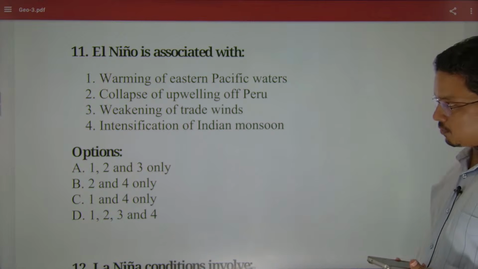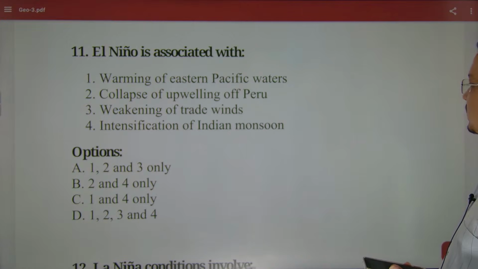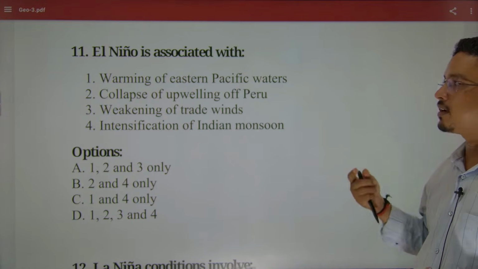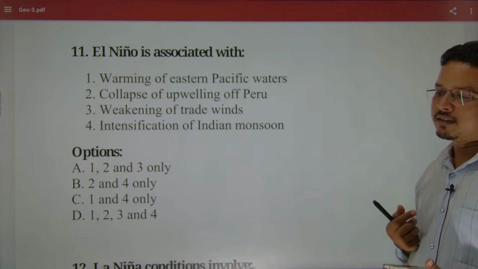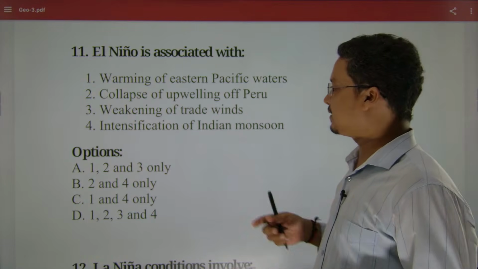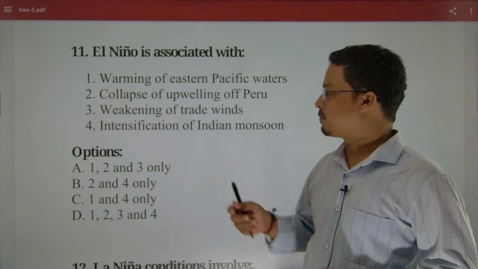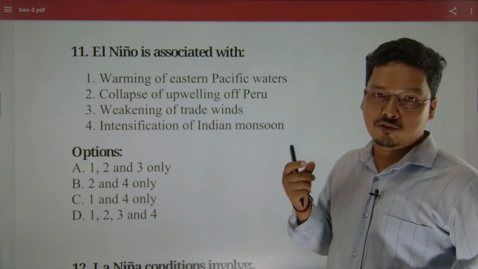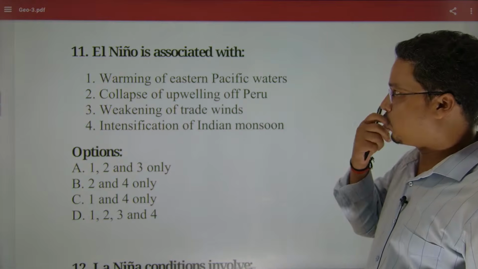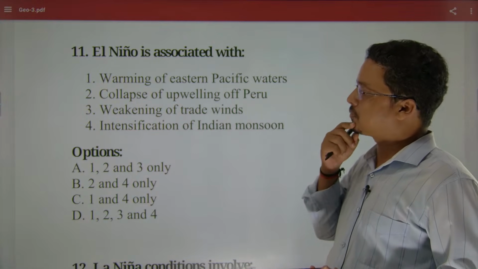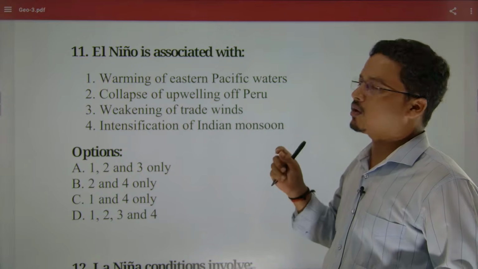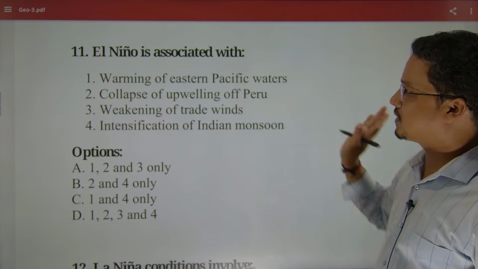Yes, so what would the answer be? Intensification of monsoon, no, that will not happen. El Nino, what impact does it have on the Indian monsoon? Whenever El Nino is there, there would be no intensification of the Indian monsoon. A deficit monsoon will happen over the Indian subcontinent. The intensity of rainfall will reduce, not increase, and that is why the rest of the things are correct.